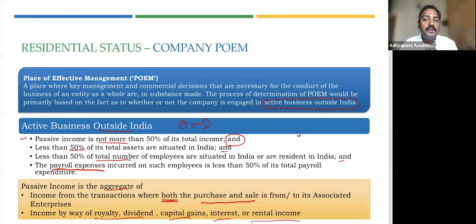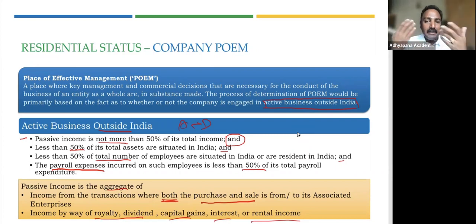predominantly it would have been paid to persons in India, because this is where the CFO, CEO and the key persons sit, right? So this is why they have also set another condition on the pay scale, not only the number of employees, they're also taking into consideration payroll expenses, which is less than 50% of its total payroll expenditure.